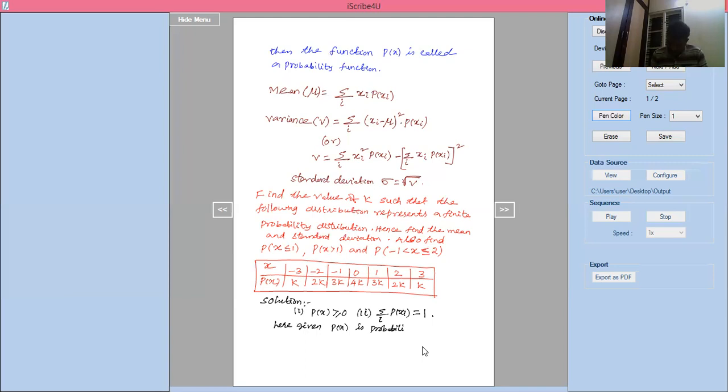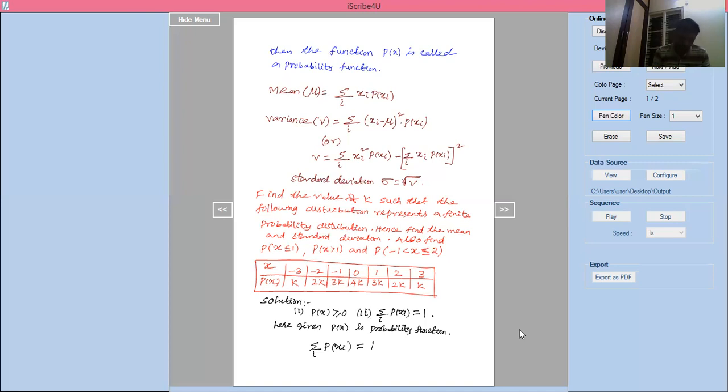If p of x is a probability function, then I can add summation of i, p of xi equal to 1. Here p of xi means all the probabilities I have to add. What are the probabilities here? This is the first probability, k plus 2k plus 3k plus 4k plus 3k plus 2k plus k equal to 1.